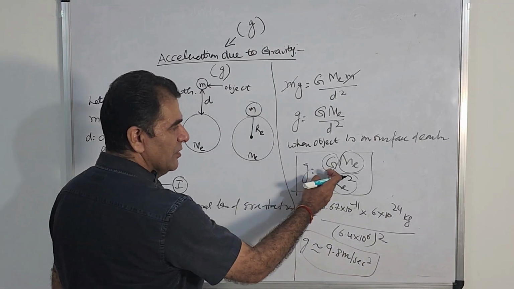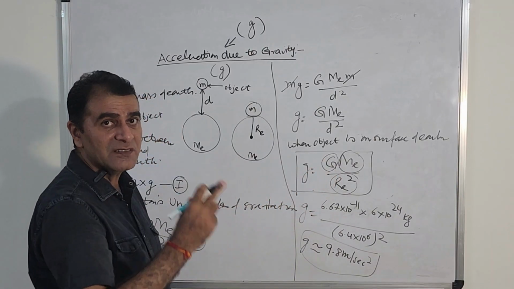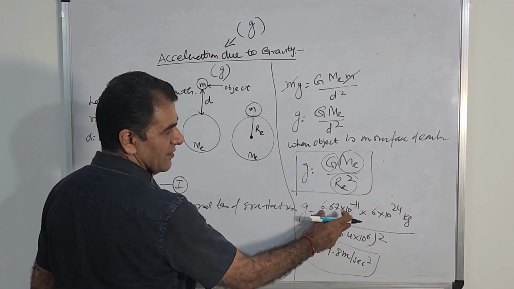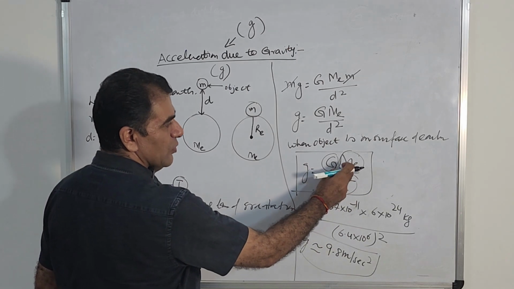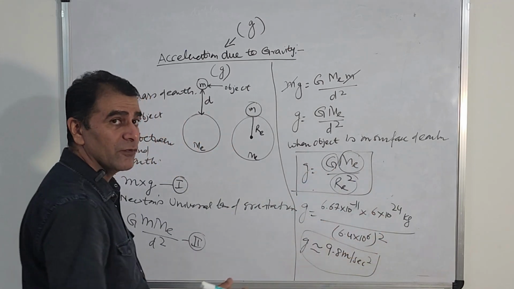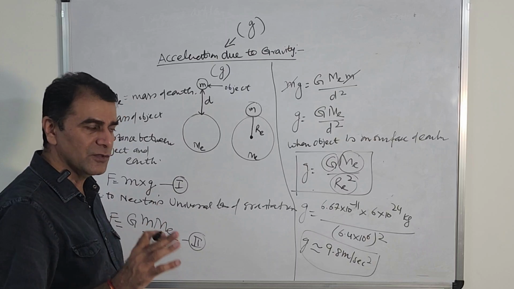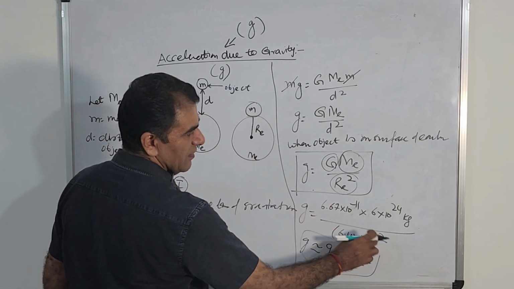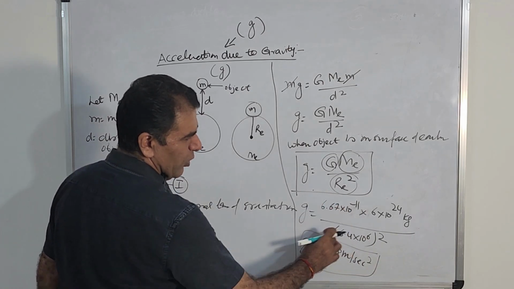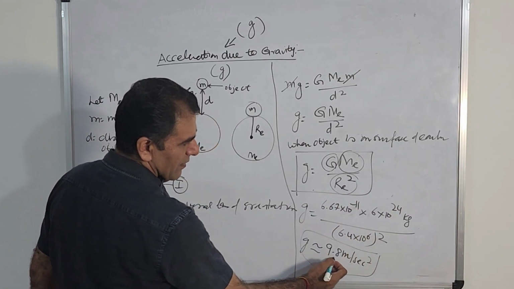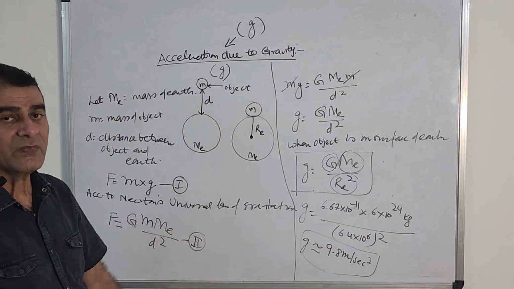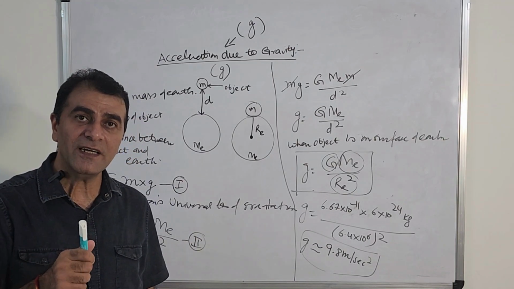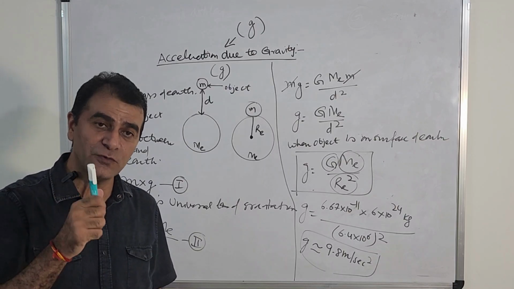Simply we put the value of G. What is G? Universal gravitation constant. In the last lecture I told you its value is fixed. What is Me? Mass of earth, 6 into 10 to the power 24 kilogram. Mass of earth is a fixed constant. Radius of earth is also constant, 6.4 into 10 to the power 6 meter. If we solve all the things, we will get 9.8 meter per second square. So always remember the value of g is 9.8 meter per second square on the surface of earth.